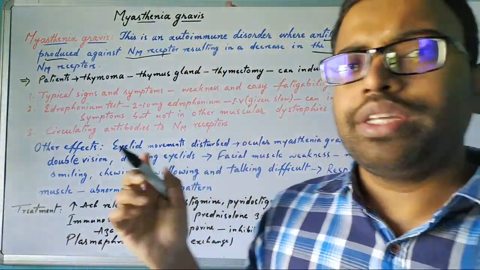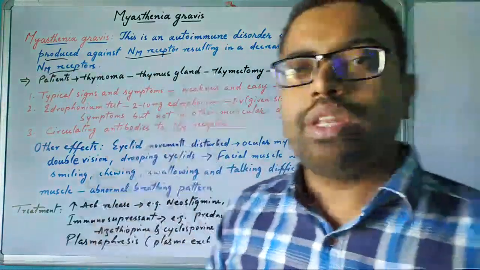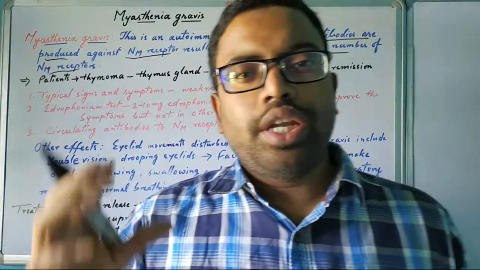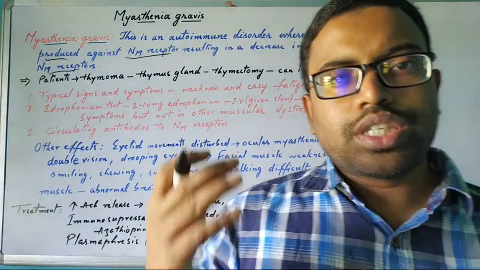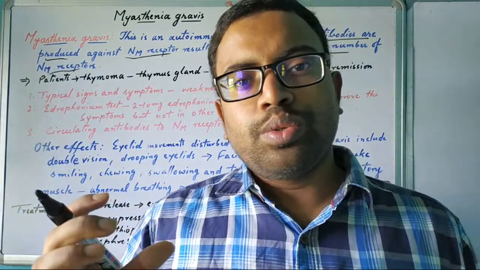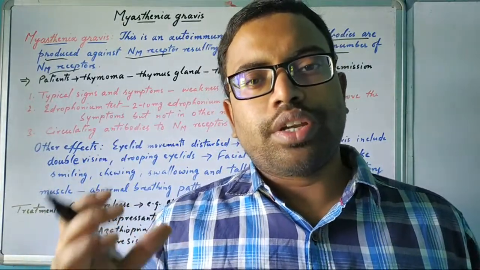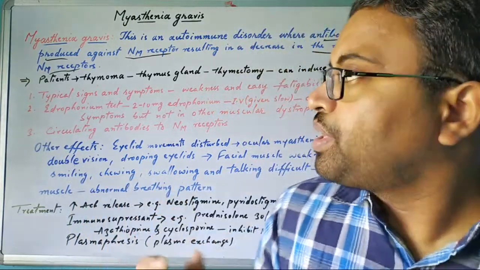So what will happen if the NM receptor is reduced? There will be no proper release of acetylcholine, because acetylcholine is the neurotransmitter in the peripheral system involved in the contraction of the muscle.